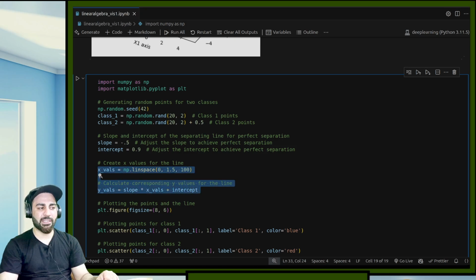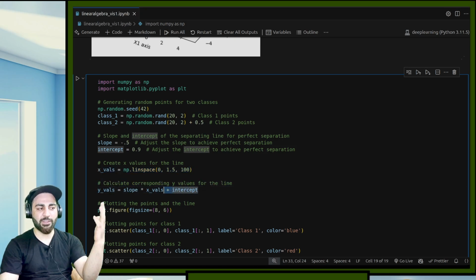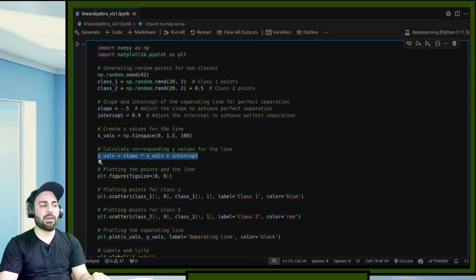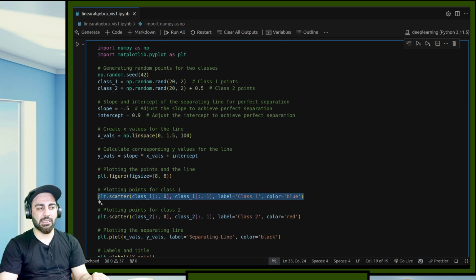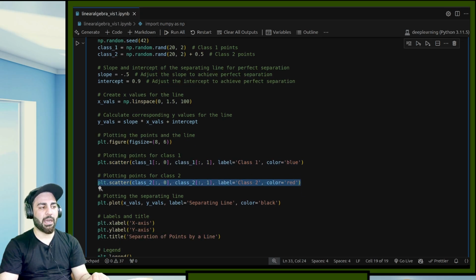So this is my line basically. Okay, this is my line. So this is y is equal to mx plus c. Now I am calling a scatter plot on this class of points. So we have this class, and then I'm saying class label 1, and we have this scatter plot for class label 2. And after that I'm plotting this.